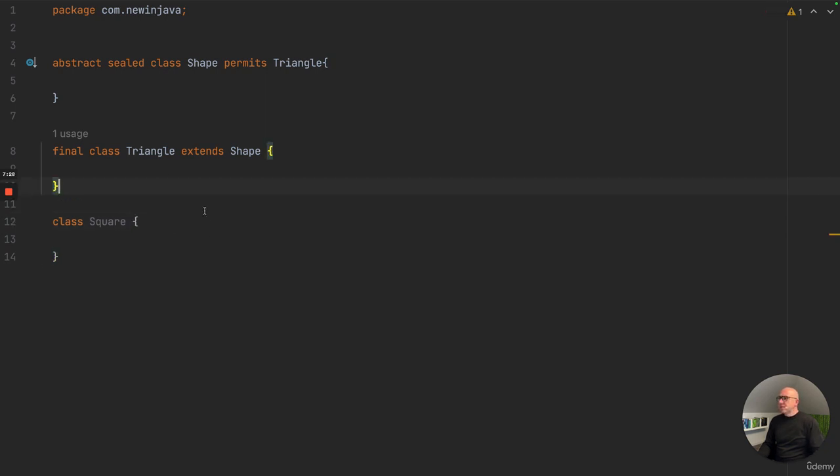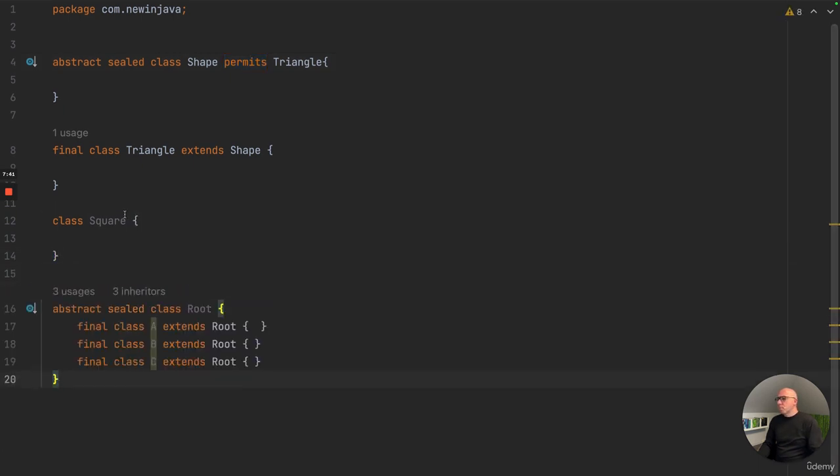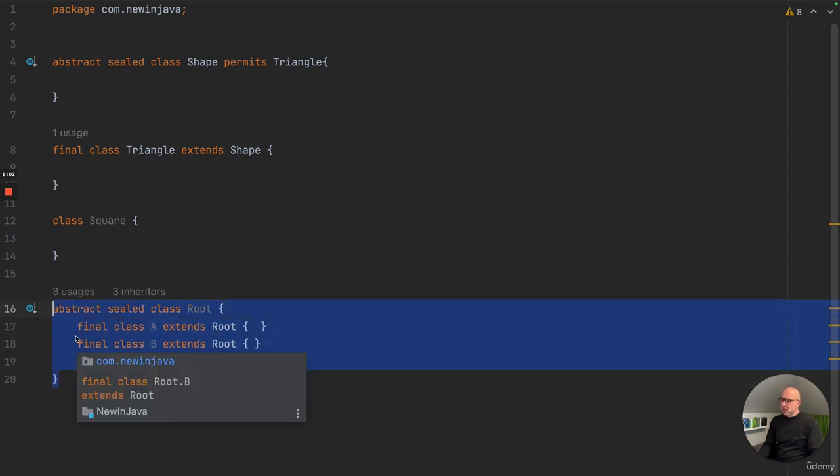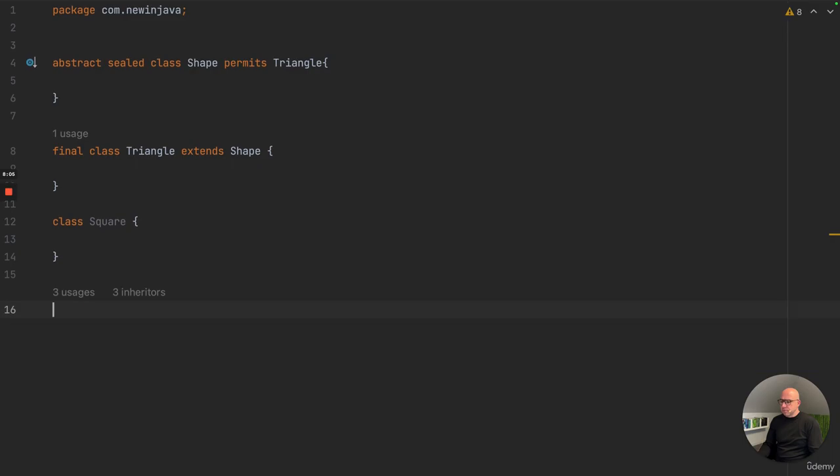Of course, these abstract, sealed, and permits keywords are really annoying, and if you work within just one class, then it's sufficient to avoid using the permits. So here you can just say we have a root, and this root is implemented by A, B, and C, but you can just say it's sealed, and these are the only implementations. So in practice this will rarely be used, but it can be of use.